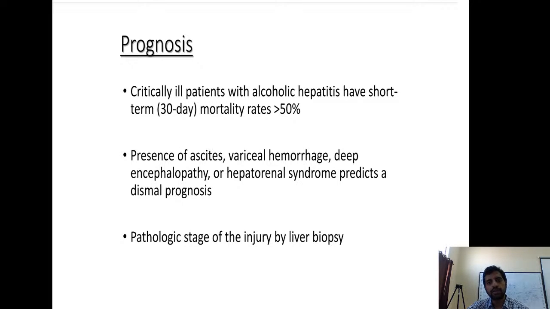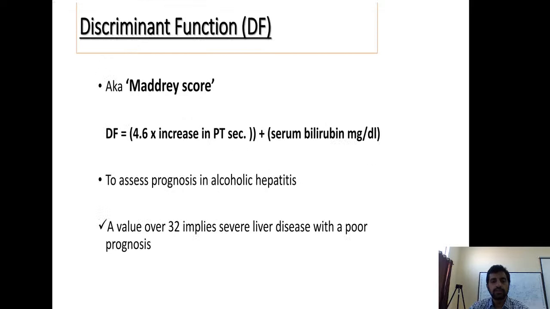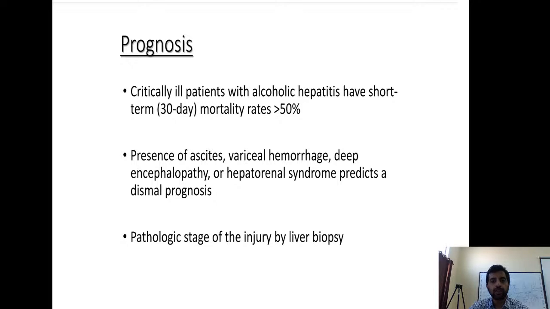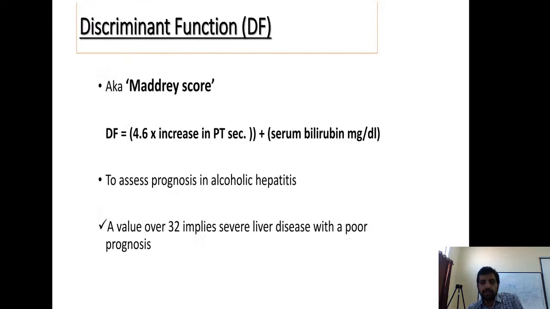If you stop alcohol consumption, the patient will revert to normal and will have normal life expectancy, like another normal person. Whereas cirrhosis, the prognosis of cirrhosis, they can develop ascites, portal hypertension, and they will have a very short life depending upon the Child-Pugh scoring of the patient. So coming to alcoholic hepatitis, this is the phase where you can treat the patient, where you will have significant improvement in mortality with your medical management.